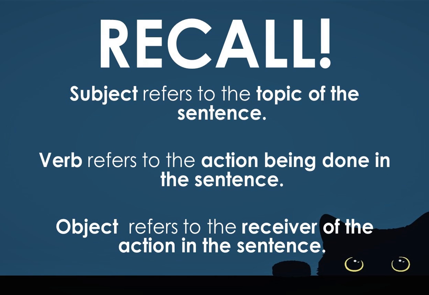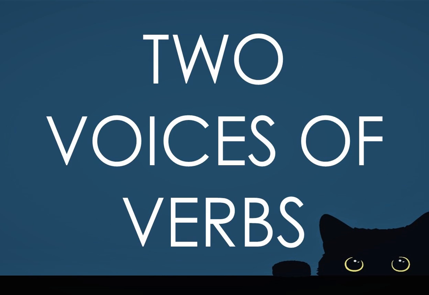The first one is subject. Subject refers to the topic of the sentence. Verb. Verb refers to the action being done in the sentence. And lastly, object. Object refers to the receiver of the action in the sentence. There are two voices of verbs that we have to discuss.